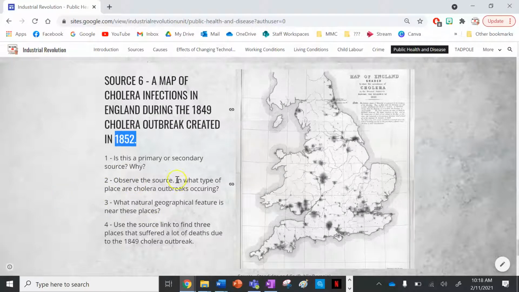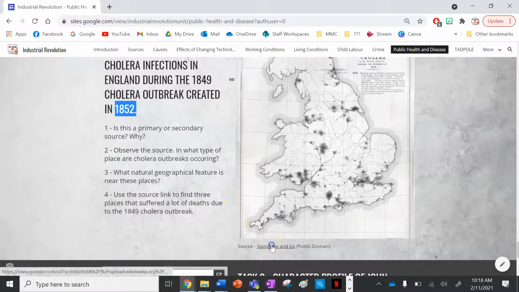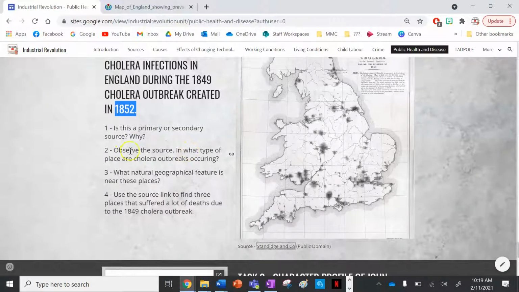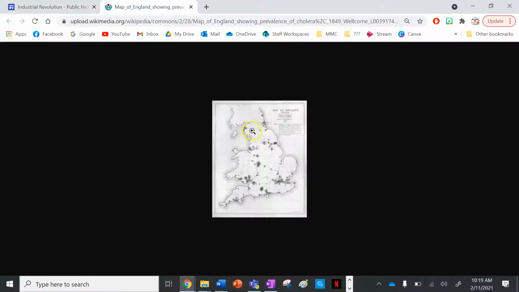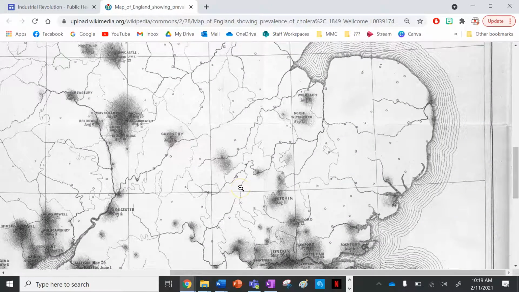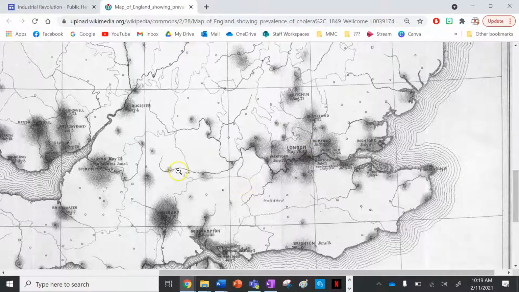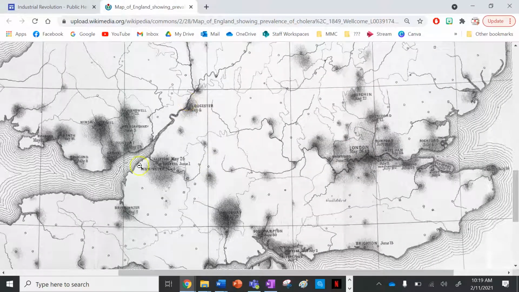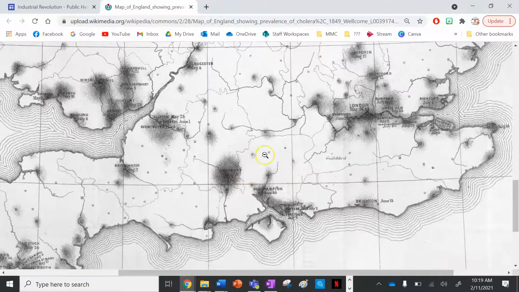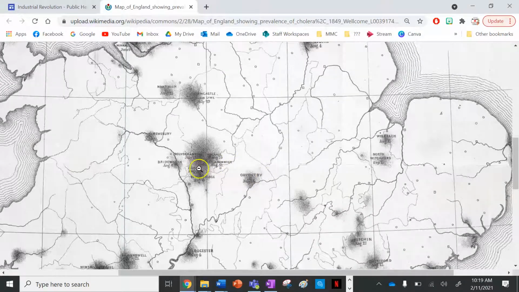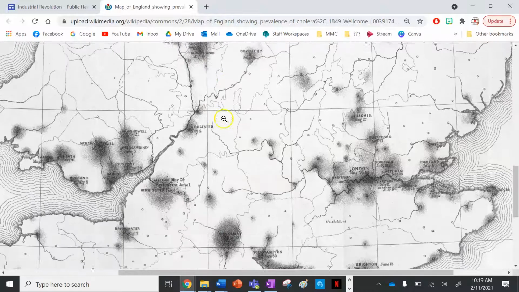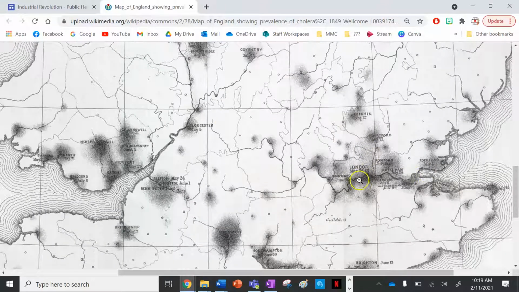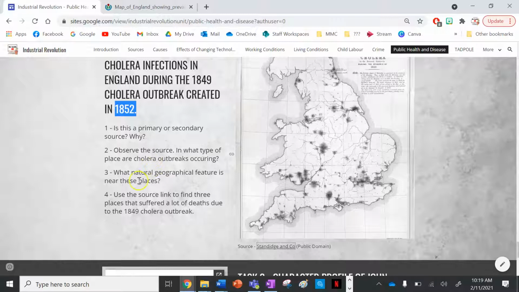Number 2, observe the source. In what type of place are cholera outbreaks occurring? So I'm going to open up the source by clicking on the link here. And then when it loads, I'm just going to zoom in. So I'm looking for observe the source. What type of place are cholera outbreaks occurring? So I'm going to zoom in. I can see here. So I've got London here. We've got some other sort of towns and cities over here. Southampton. If we scroll up here, we've got Wolverhampton. So these are essentially cities. They're occurring in cities. So that's your answer for number 2.